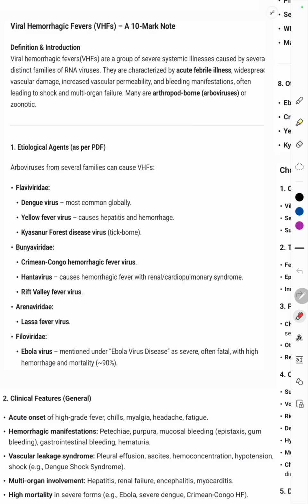So the multiple agents that can lead to viral hemorrhagic fevers are in the Flaviviridae family. Inside the Flaviviridae family, we have the most common, that is dengue. Then apart from that, yellow fever virus that causes hepatitis, and Kyasanur forest disease, which is tick-borne.